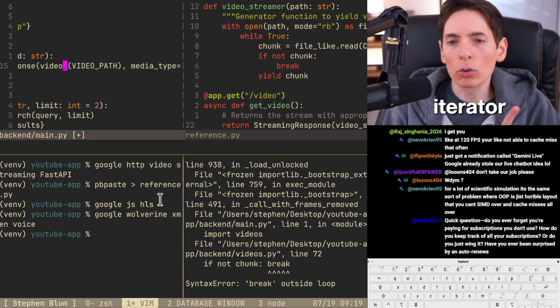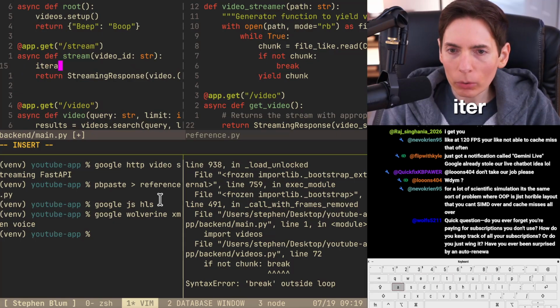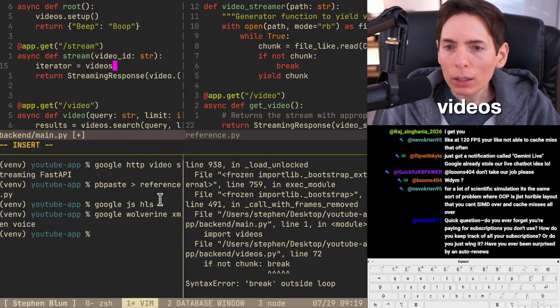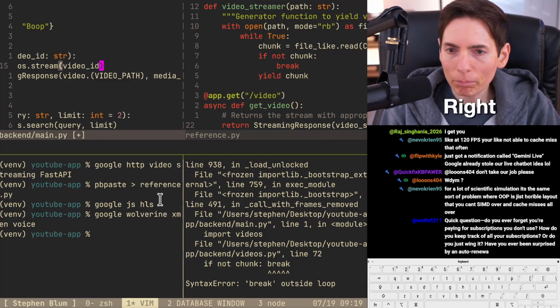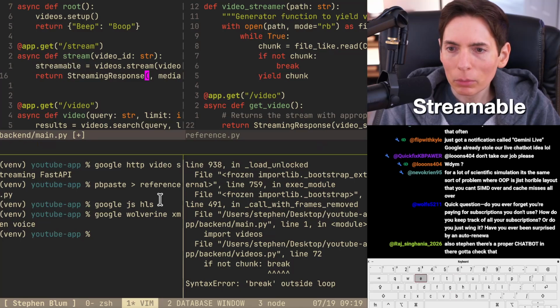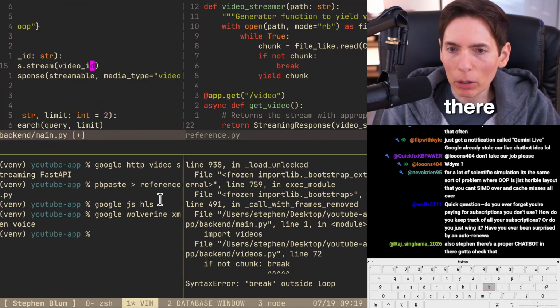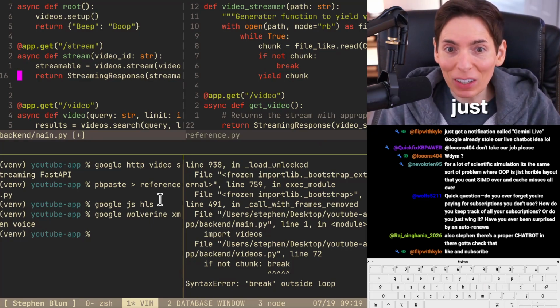And then we need to say video. We could get the iterator, right? Can we get the iterator? Yeah, I think we can get the video iterator. We can do this. Videos.stream video ID. Right? And then we can return the iterator. Or we would call this a streamer. Streamable. We would just call it streamable. Like that. There we go. Okay. I think that's it. Now we just got to test it to see if it's good.